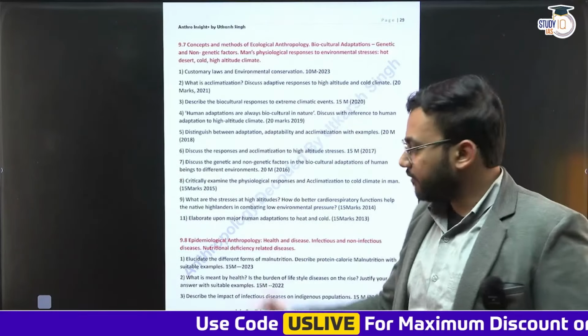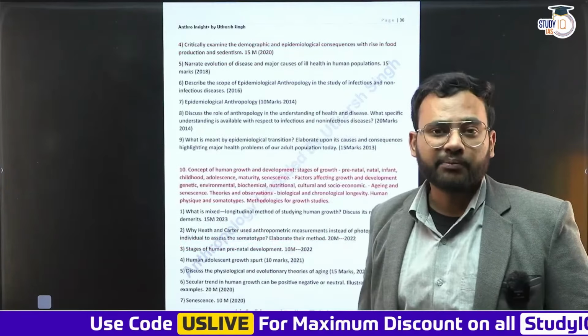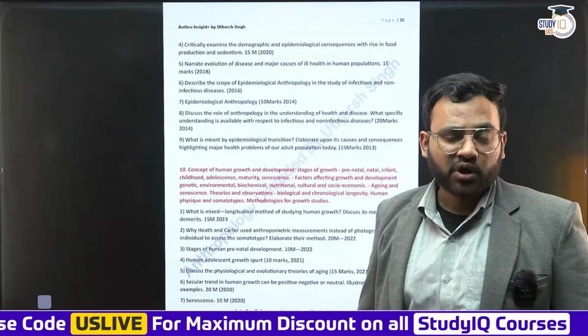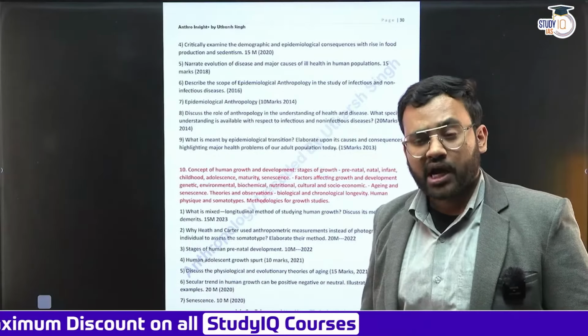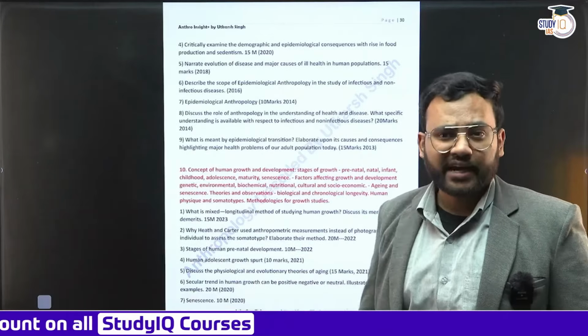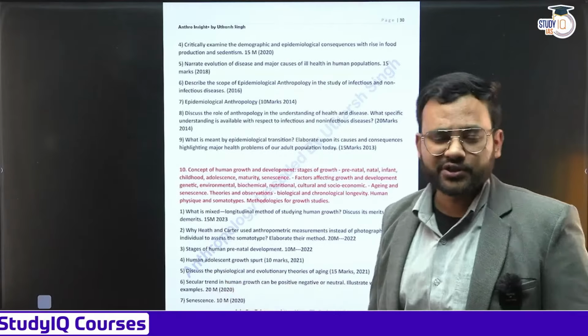All right. Then we have a unit dedicated to growth and development studies. What are the various stages of growth? What are the factors which influence our growth and development? How do we age, how does aging occur? Can we reverse or stop aging? All these questions are in this particular unit.